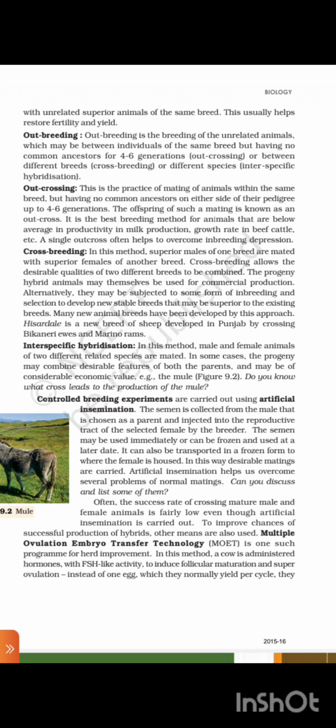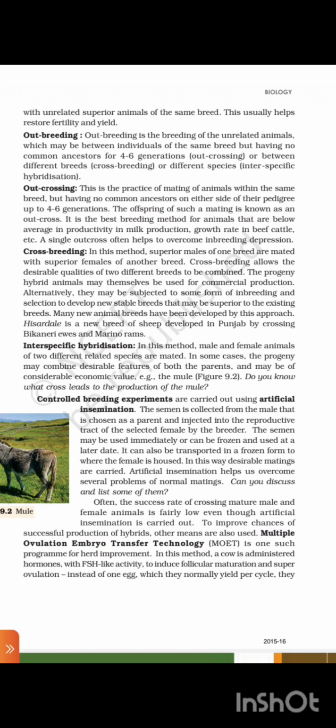Controlled breeding experiments are carried out using artificial insemination. The semen is collected from the male chosen as a parent and injected into the reproductive tract of the selected female by the breeders. The semen may be used immediately or can be frozen and used at a later date. It can be transported in a frozen form to where the female is housed. In this way, desirable matings are carried out. Artificial insemination helps us overcome several problems of normal mating. Can you discuss and list some of them?